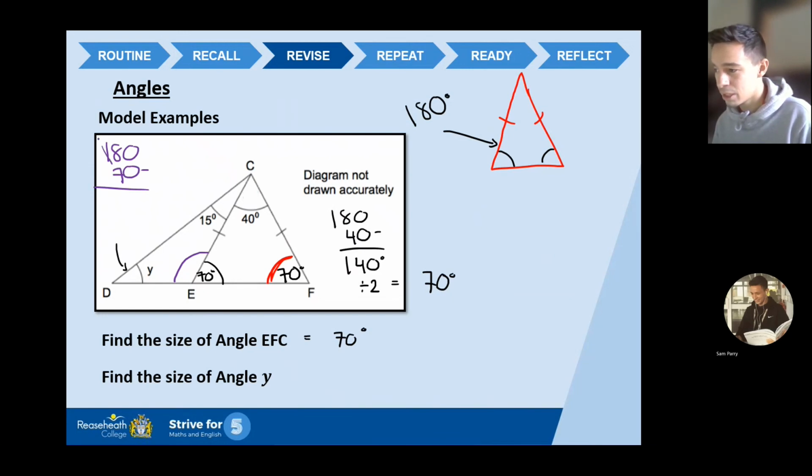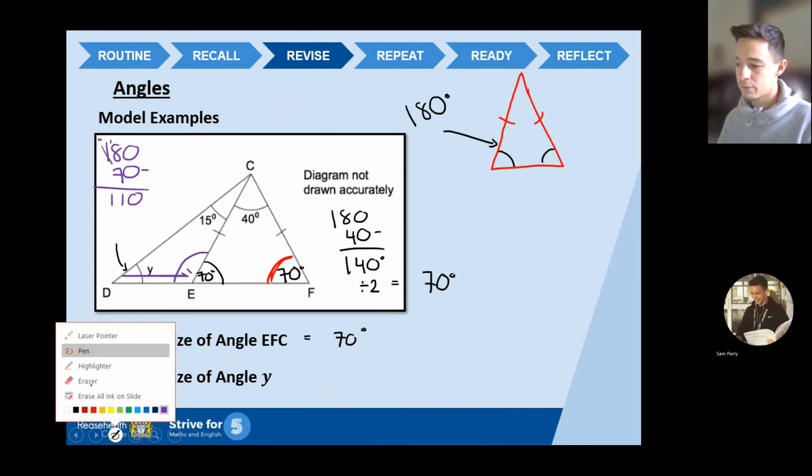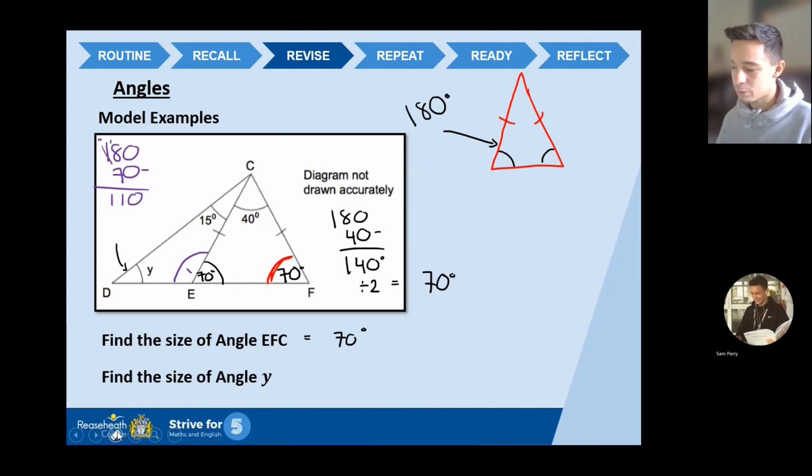Okay, that's going to give me 110. 100, whoa, fix that up, Sam. There we go, 110 degrees. Now, do you know earlier I said angles in a triangle add up to 180 degrees? Well, it's the same. This is a triangle here. So if I've got 15 degrees there, 110 there, if I take those away from 180, I'm going to be left with angle Y.